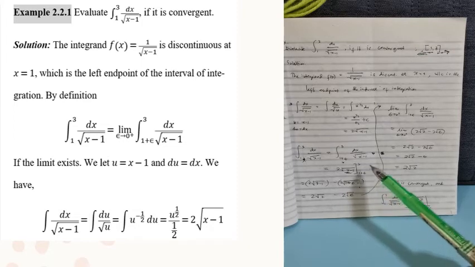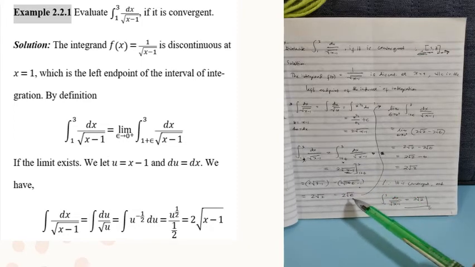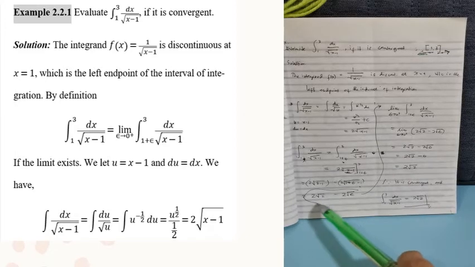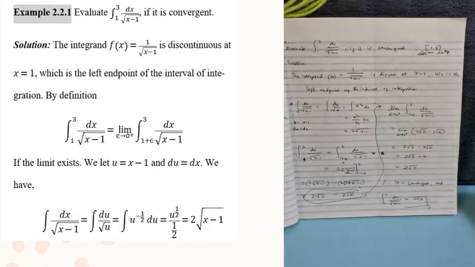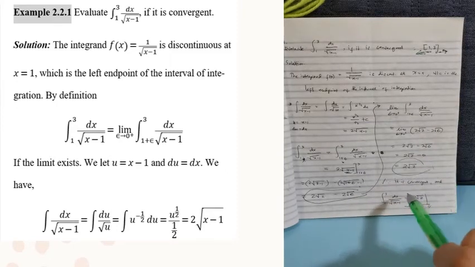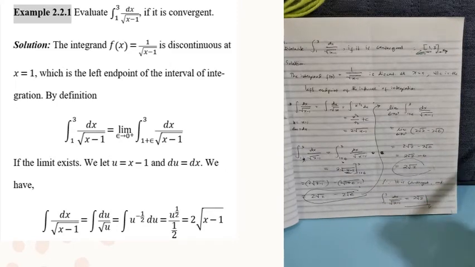So, cancel out si 1 minus 1, that is equal to 0. So, we have 2 square root of epsilon. So, ito yung kukunan natin ng limit. So, the limit of the integral of dx over the square root of x minus 1 is equal to 2 square root of 2. So, since nag-exist yung limit niya, we can say that it is convergent.